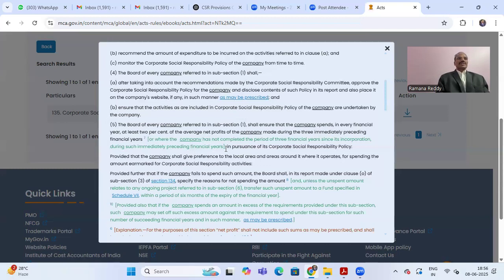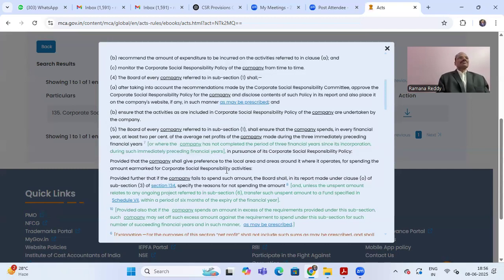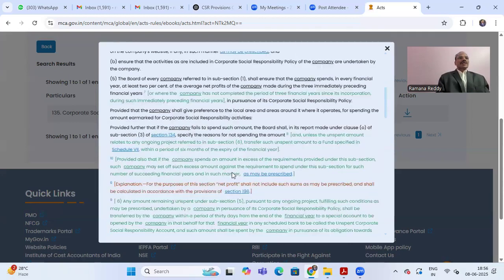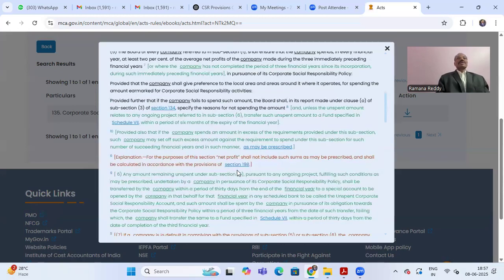Where the company has not completed a period of 3 financial years since incorporation, then the immediately preceding financial years are taken. If a company was recently incorporated and triggered the applicability of CSR with 500 crores, 1,000 crores and 5 crore profit, then it is applicable, but 3 years are not completed after the incorporation. Then whatever the period is there, that average we have to take.